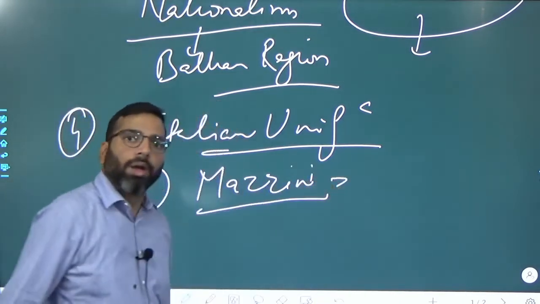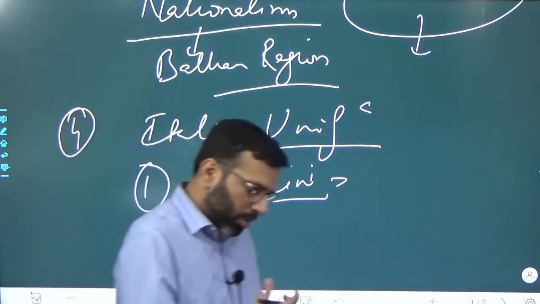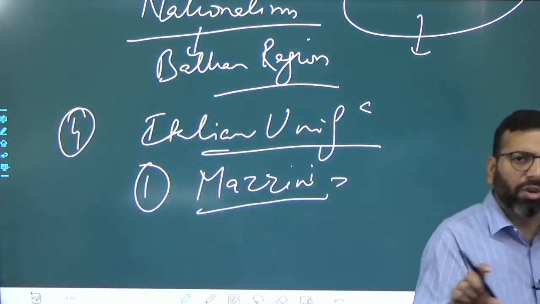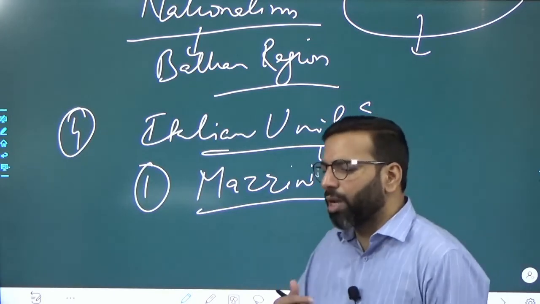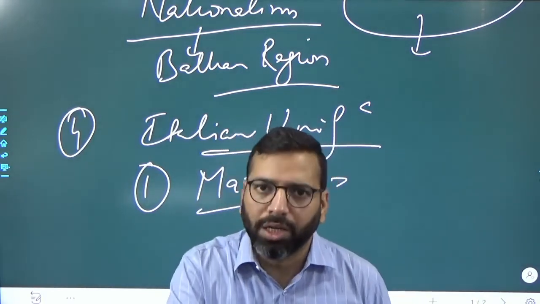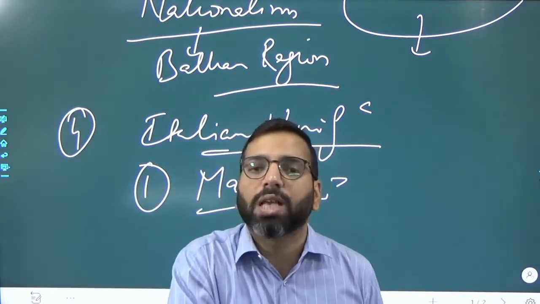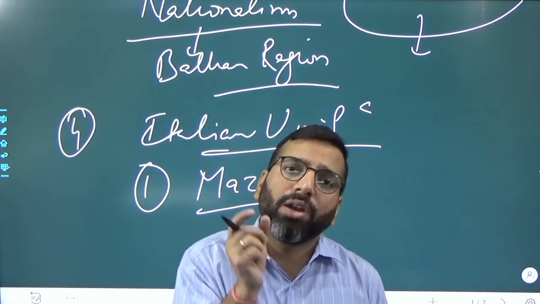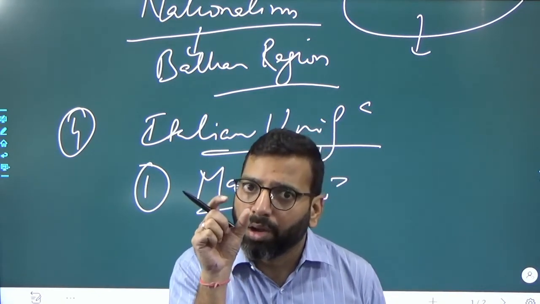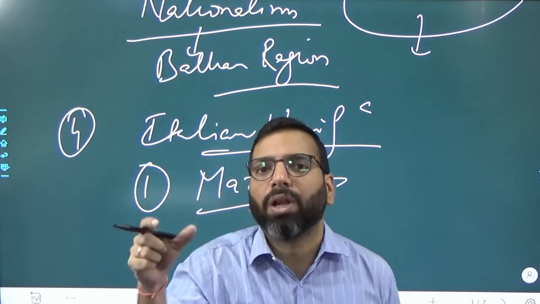So Mazzini. After writing a general introduction, you should mention the names of the leaders and highlight their dissimilar impact.